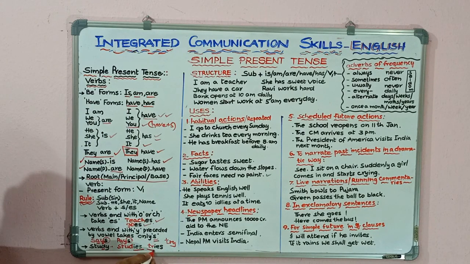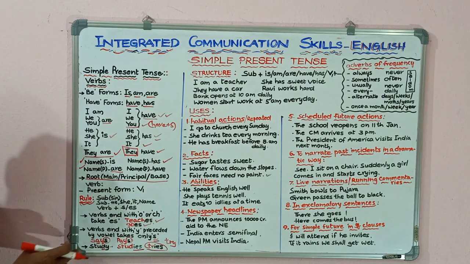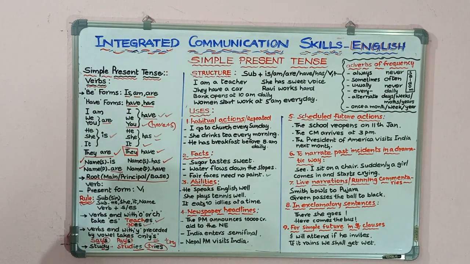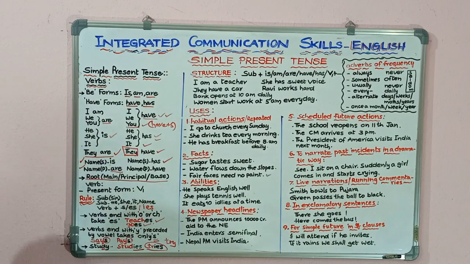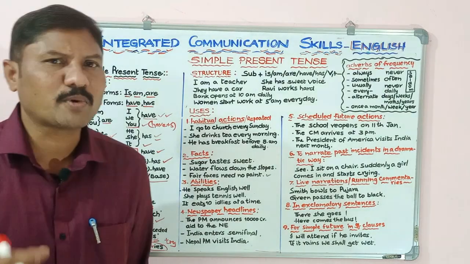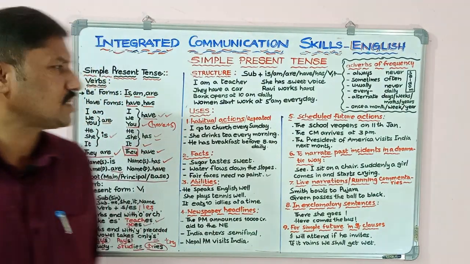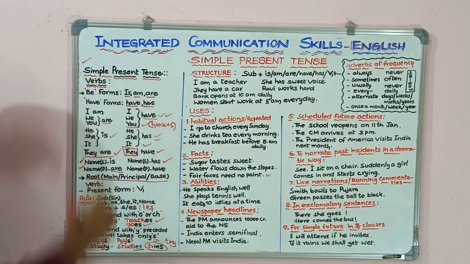So look at these two, tries. He tries hard for getting a job. She studies for more than 10 hours every day. Studies, tries. So we have to add s or es or ies for third person singular pronouns or singular nouns in the simple present tense.